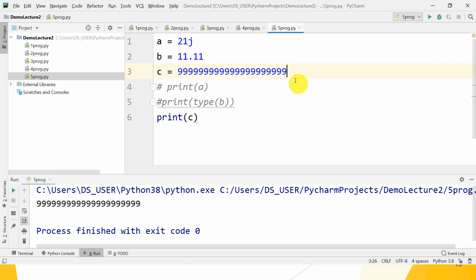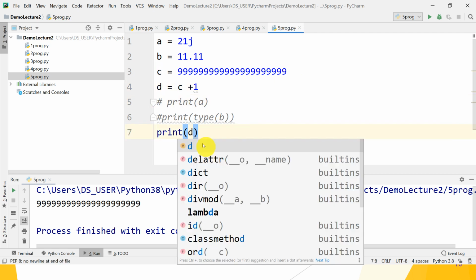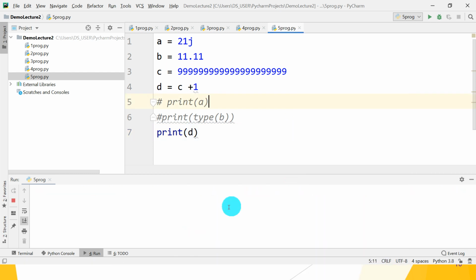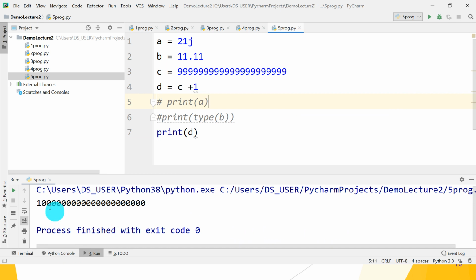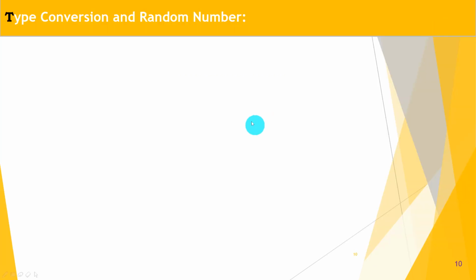You can also check it by using d is equal to c plus 1, and just display the d number. So run it. So this is the number. So there is no range applicable for Python's numbers. Okay, so move on. Type conversion and random number.